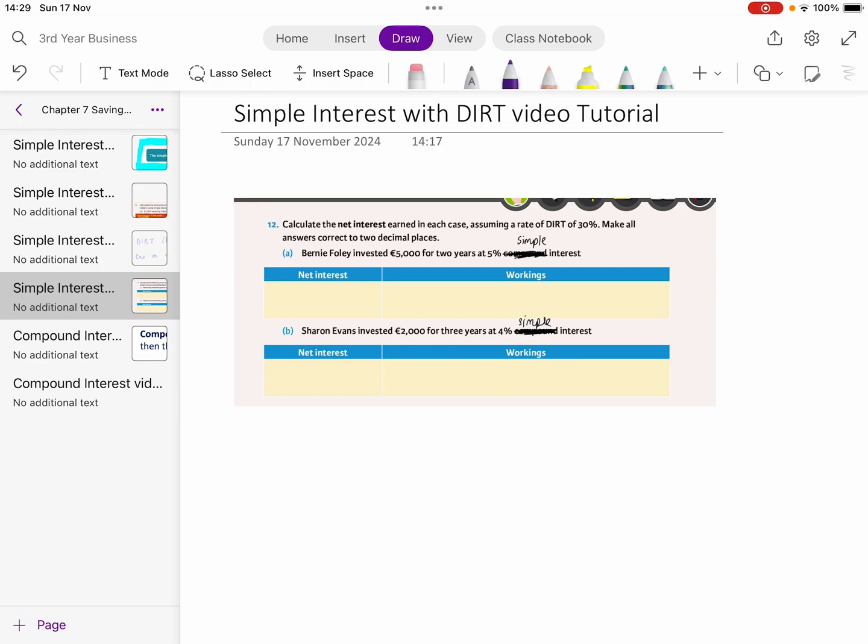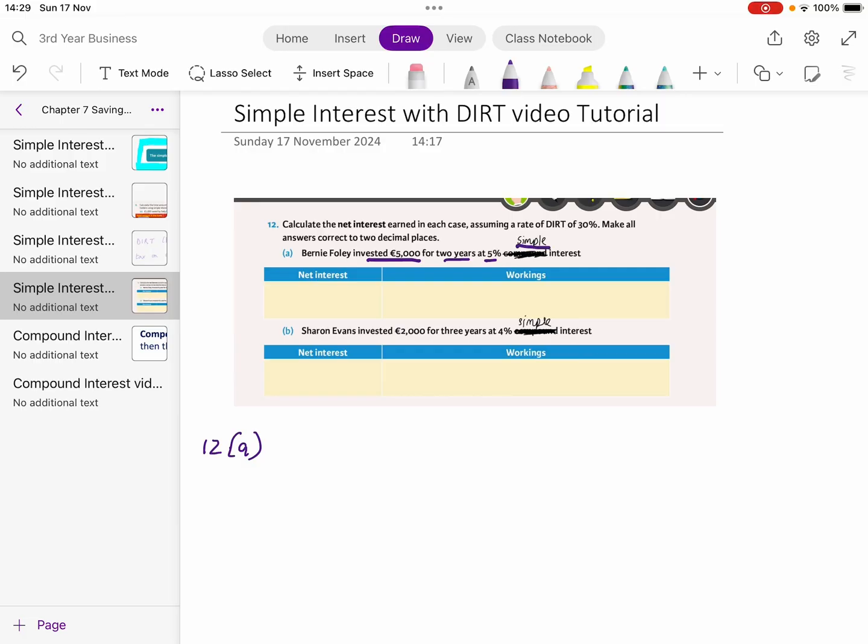I have two questions here and I'm going to do them out below, starting with question 12A. Bernie Foley invested €5,000 for 2 years at 5% simple interest.